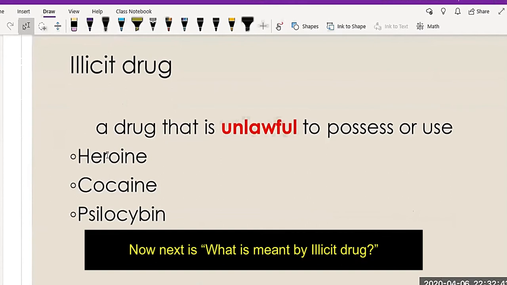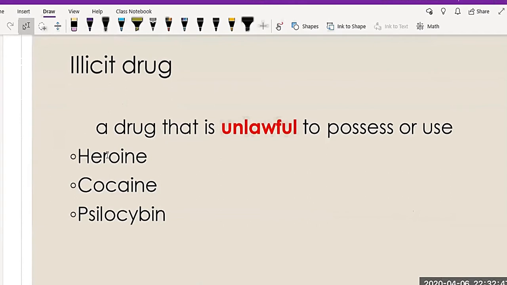Now next is what is meant by illicit drugs. If we take a look at this term, it can be separated into "ill" and "licit."